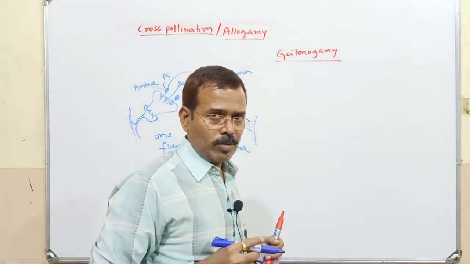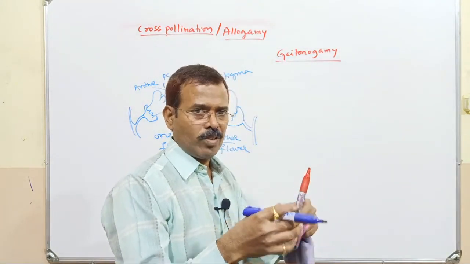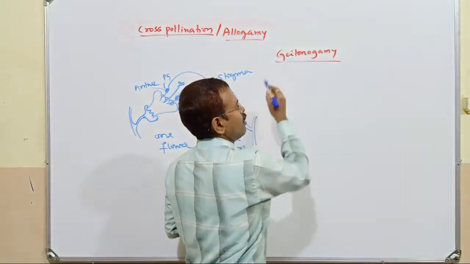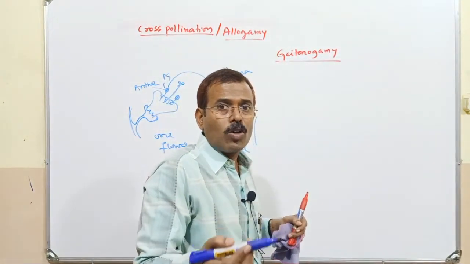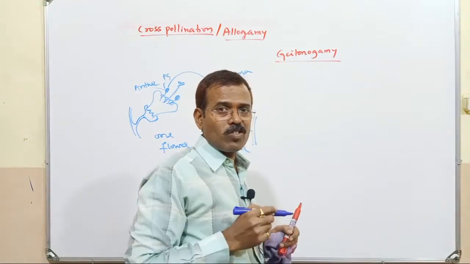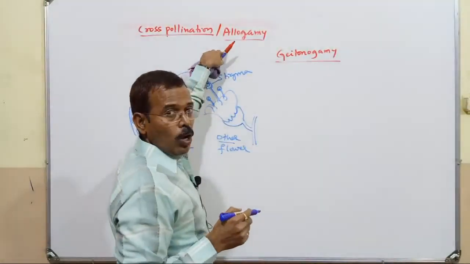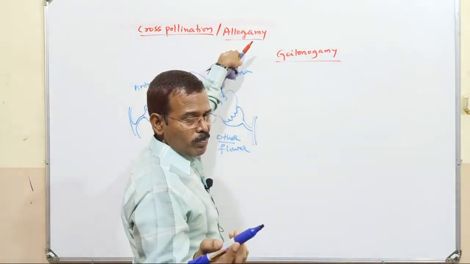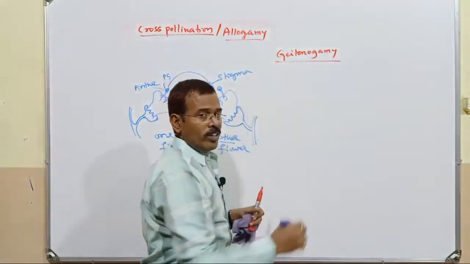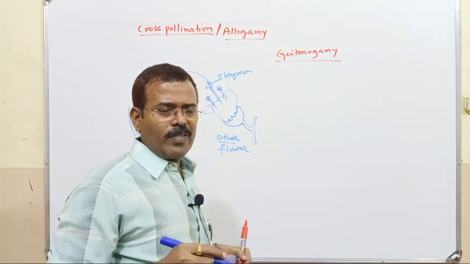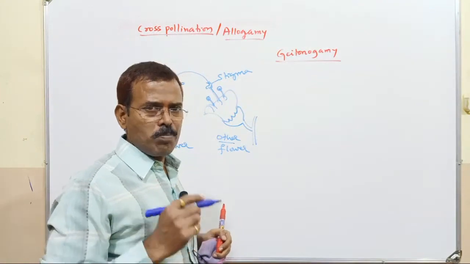Geiton means neighbor, a Greek term, and gamos means marriage. Allos means different, gamos means marriage. So what is geitonogamy? A one mark definition can be asked, very important.